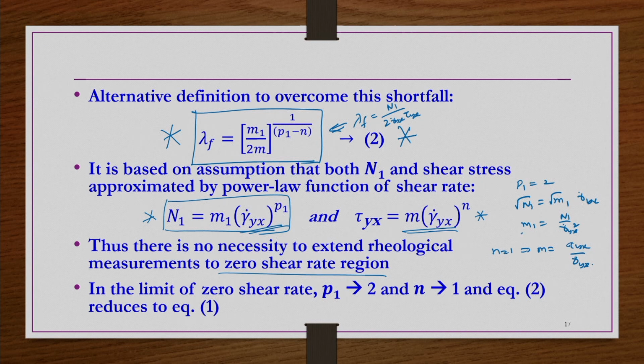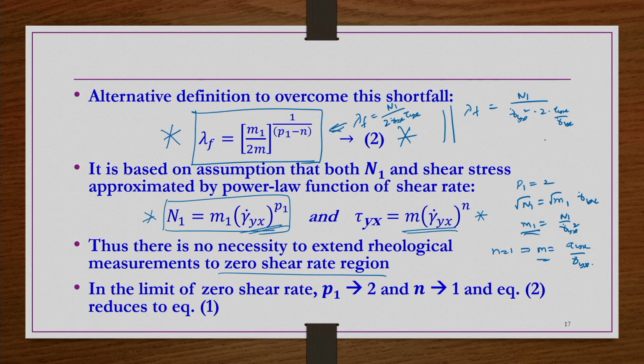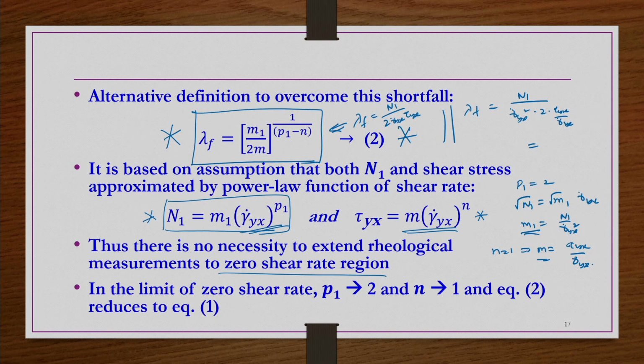If you substitute m1 and m under the limiting conditions, then lambda f equals (N1 by gamma dot yx squared) divided by 2 times (tau yx by gamma dot yx), whole power 1 by (p1 minus n), where p1 is 2 and n is 1, so that power is 1.